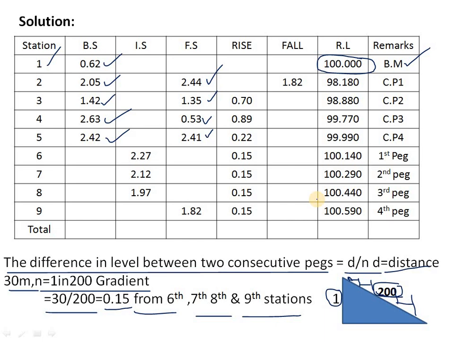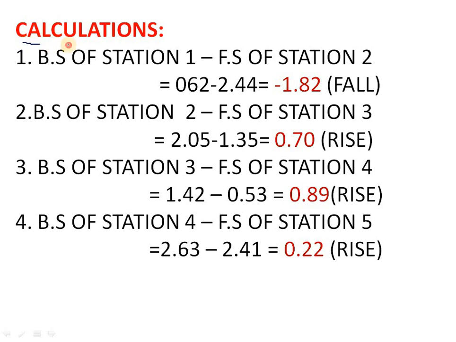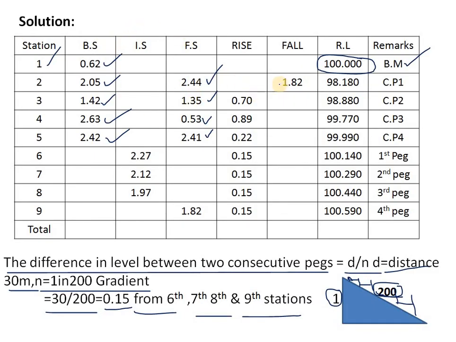So before that we have to calculate the RLs here. First of all, to get the rise or fall, we have to check it.